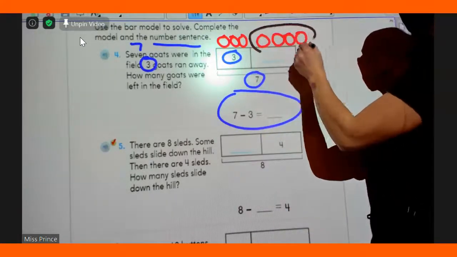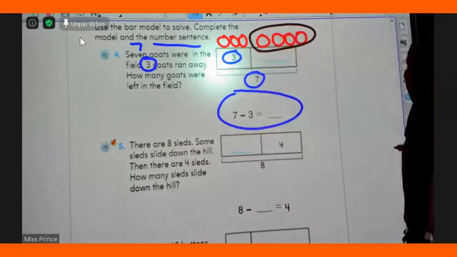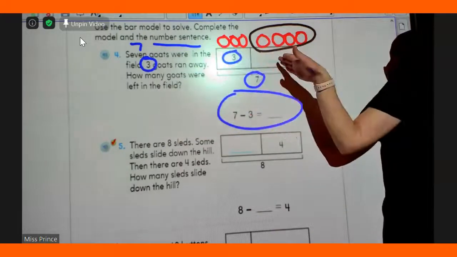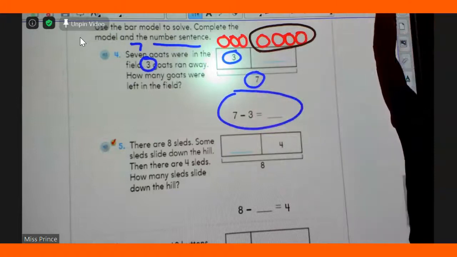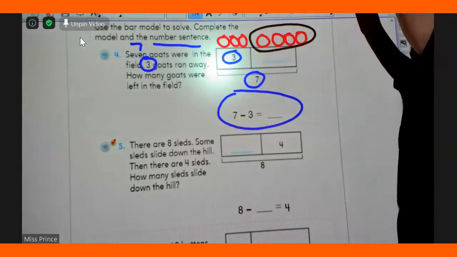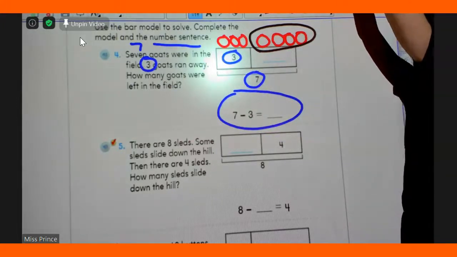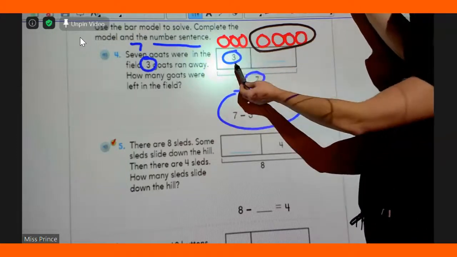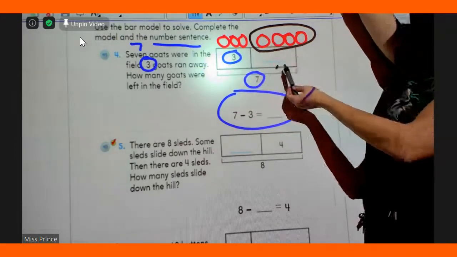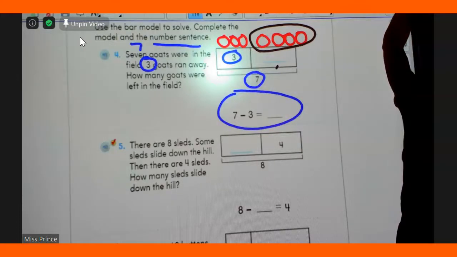These are the ones we just put up there. That's for our mystery spot. How many goats were left in the field? What's our leftover number? Kaya. 3 of those 7 are here. The rest are over on this side of the box. How many? 4.